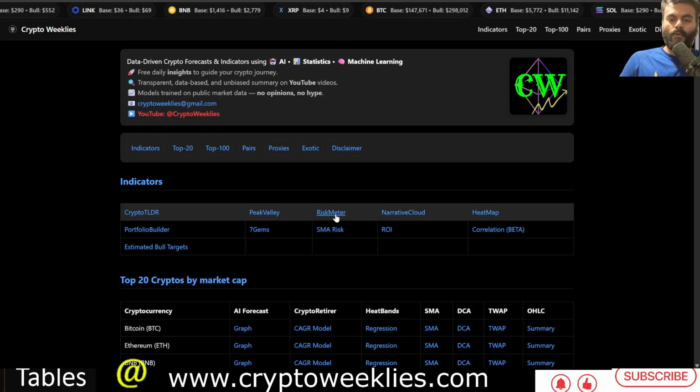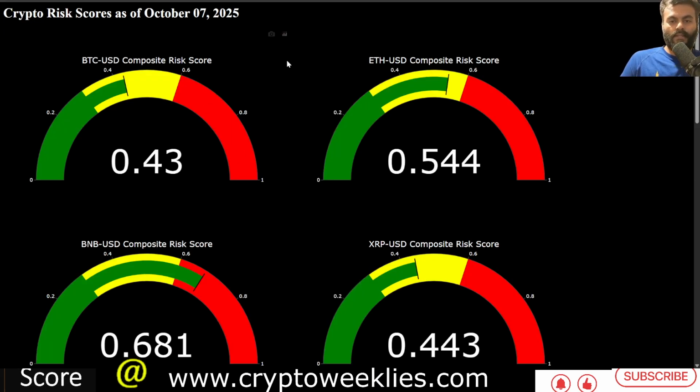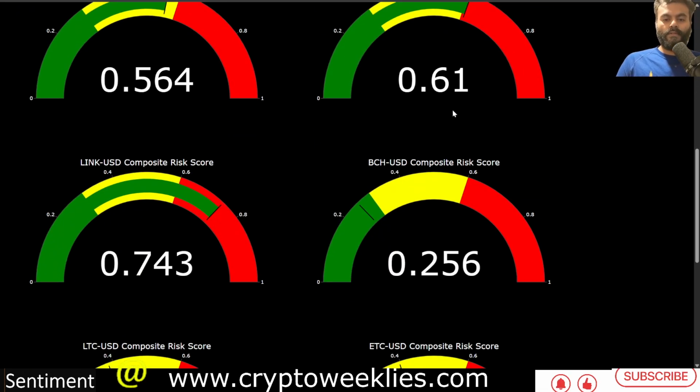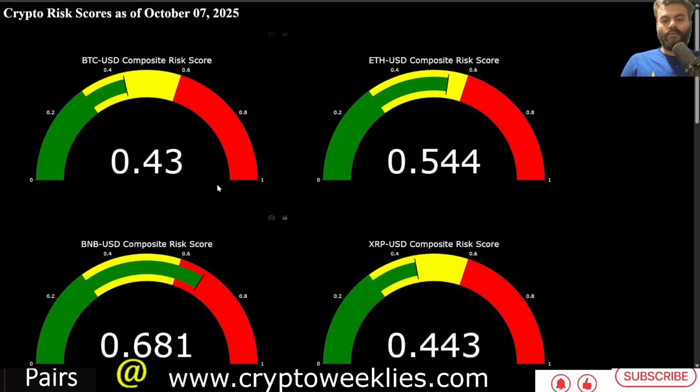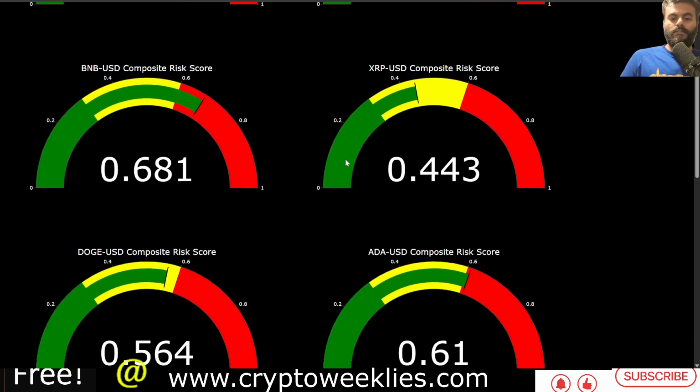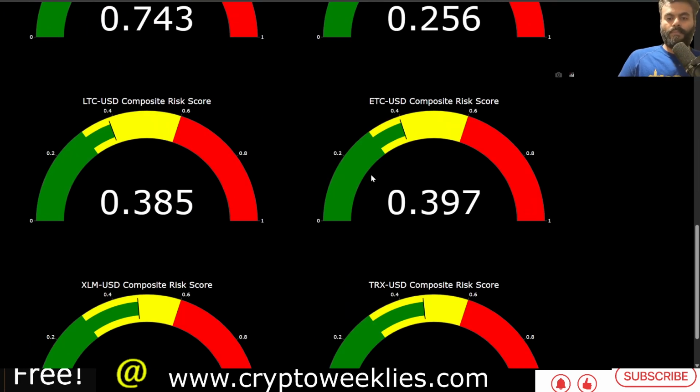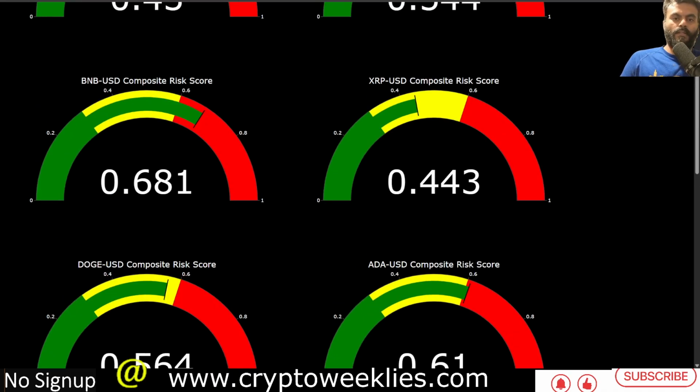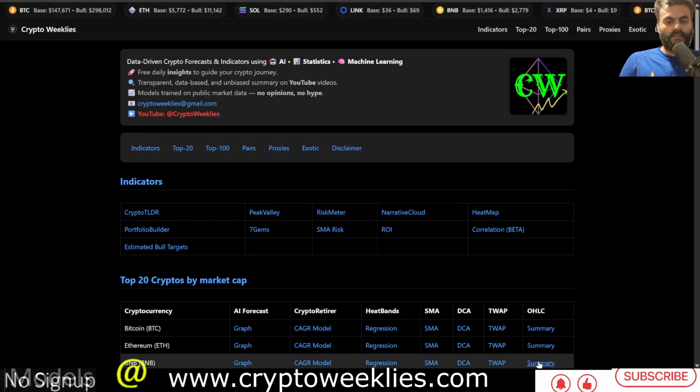In terms of some of the popular cryptos, as of 2 days ago, what was their composite risk score? Link over here has a slightly higher composite risk score at around 0.74, but again, it's not as close to the peak as it was in 2021.